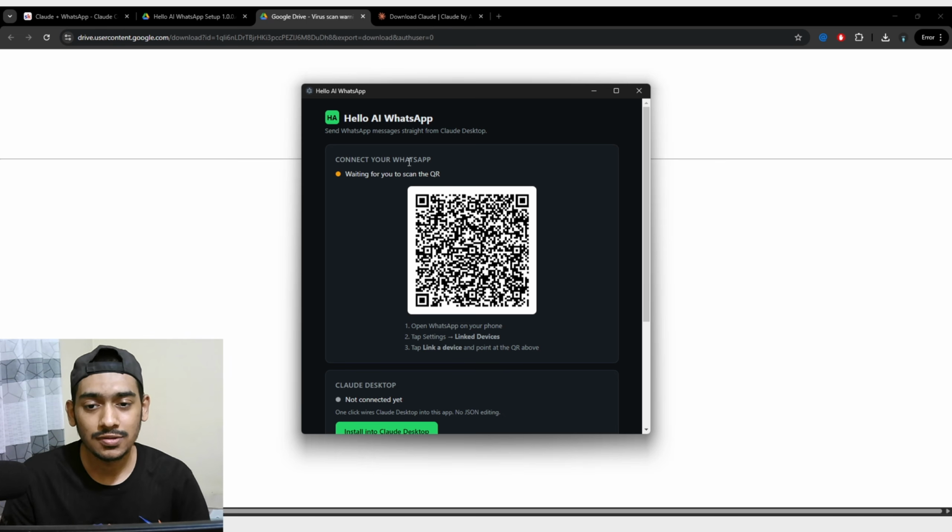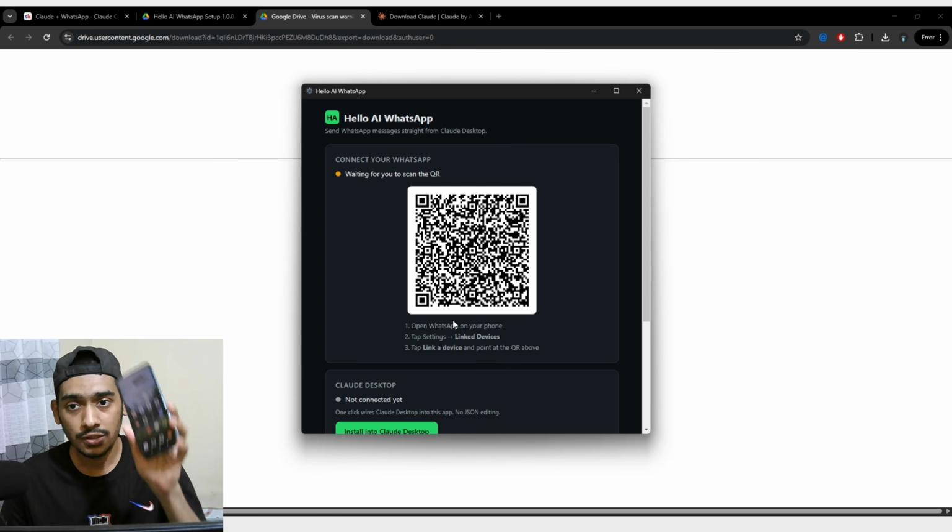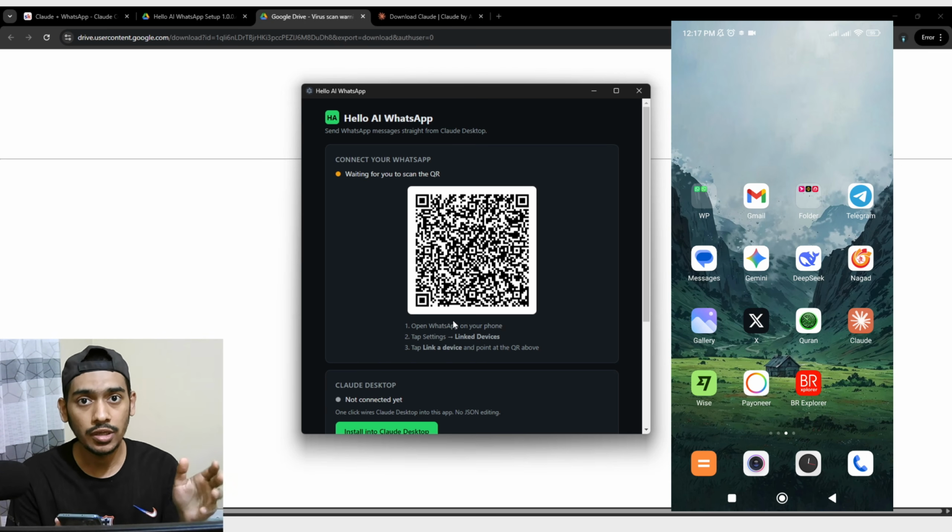After that, you will see something like this, where at first you will see a scanner, and here you have to grab your phone like this. And let me also show you my screen here, so you can see what I'm doing.